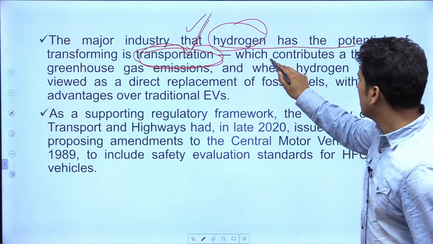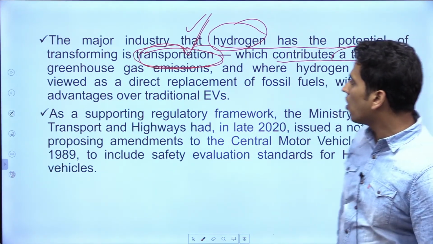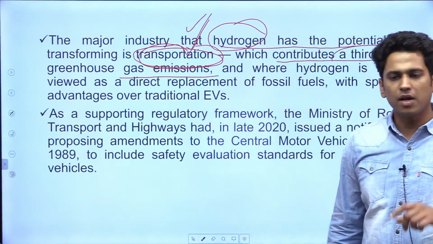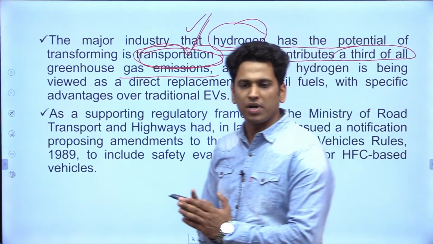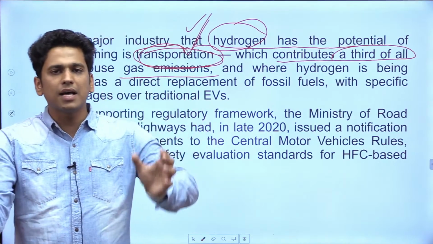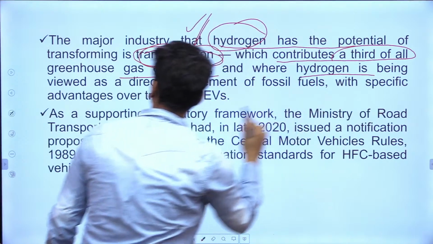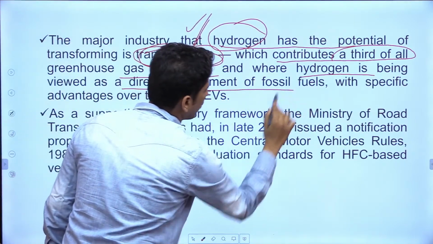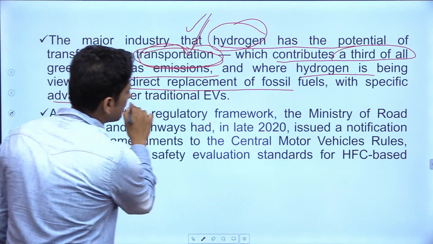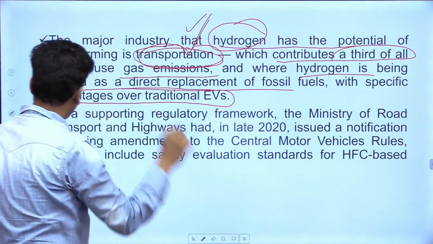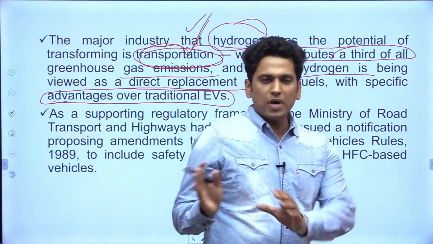As you can see, it contributes 1/3 of all greenhouse gas emissions. Now this point is very, very important. 1/3 हिस्सा ये greenhouse gas emissions में कर रहा है, and hydrogen is being viewed as a direct replacement of fossil fuels with the specific advantages over the traditional electric vehicles. Are you guys getting this point?